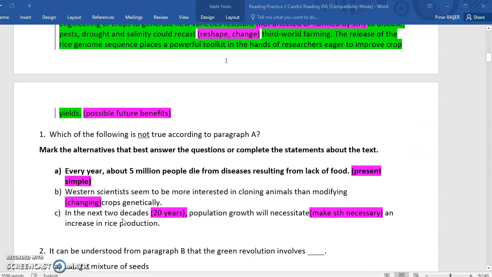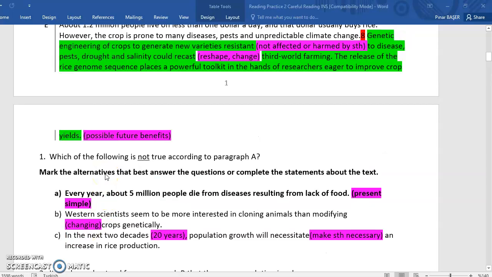Which of the following is not true according to paragraph A? The correct answer is option A, because options B and C are both mentioned in paragraph A. However, option A is not, because option A is in the present simple, whereas in paragraph A, the related sentence is in the future form. So let's take a look.